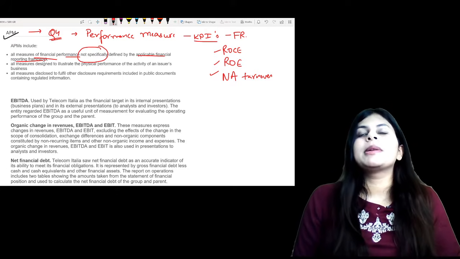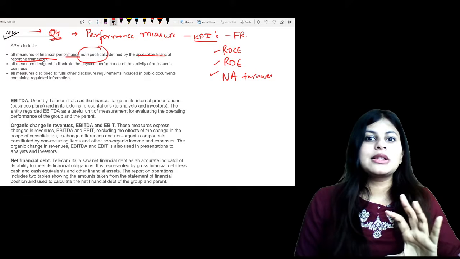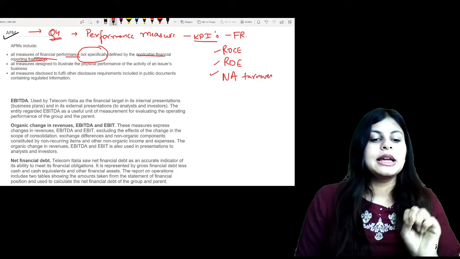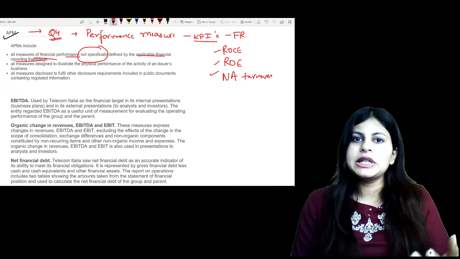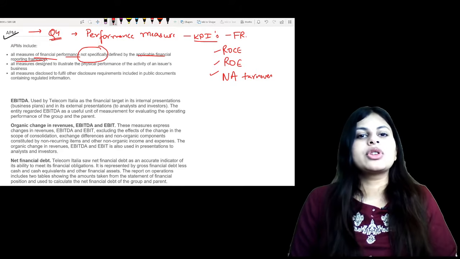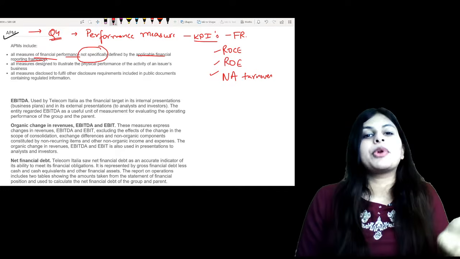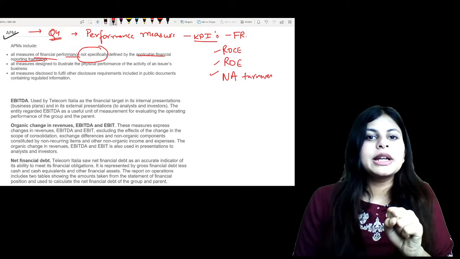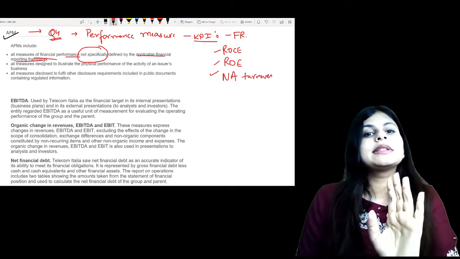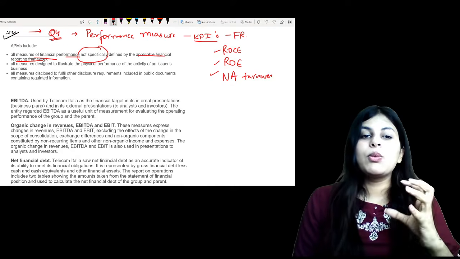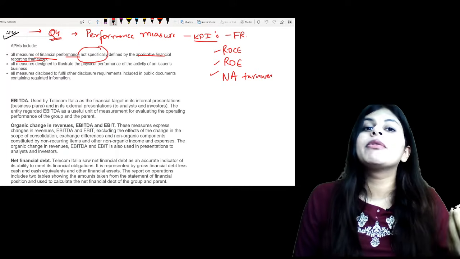Now, if you ask me, ma'am, how much profit do you generate? I will say, okay, this is the revenue that I generated from my consultancy firm, and because I was involved in certain types of investments, there were fair value changes on my financial assets which are not relevant to my operations. So if I exclude them, this is my profit. Maybe I made an investment in equity shares and I made a loss on them. So I will exclude that loss and tell you this is my operational profit. So basically I am making my alternative or additional performance measures.